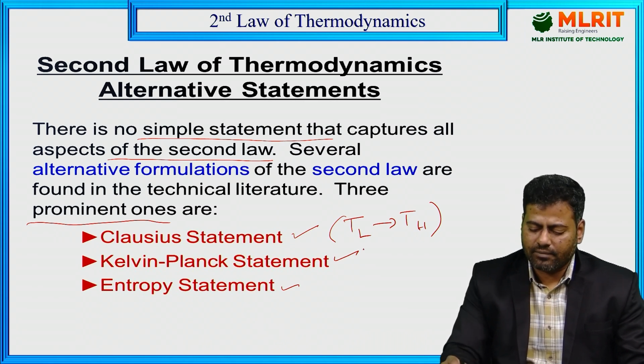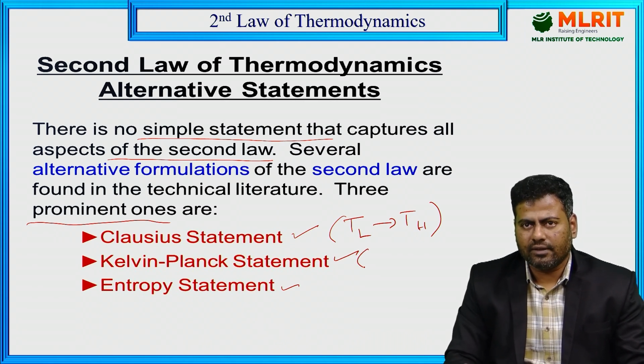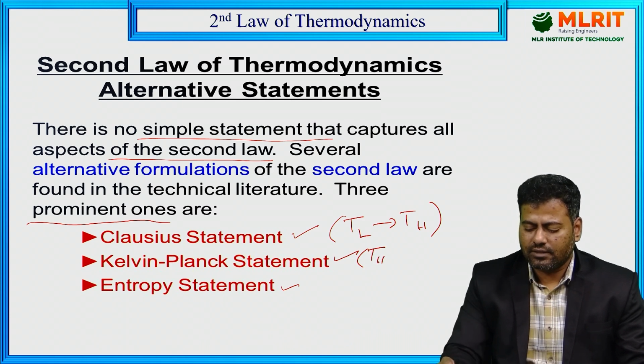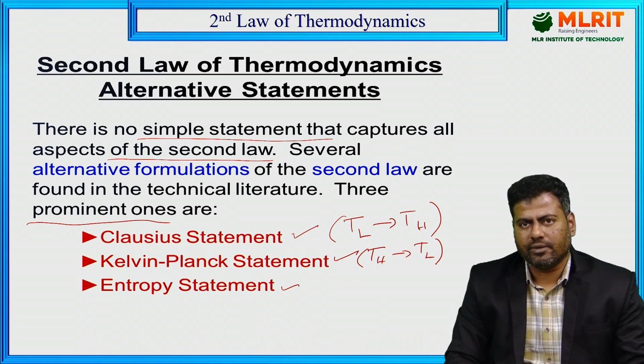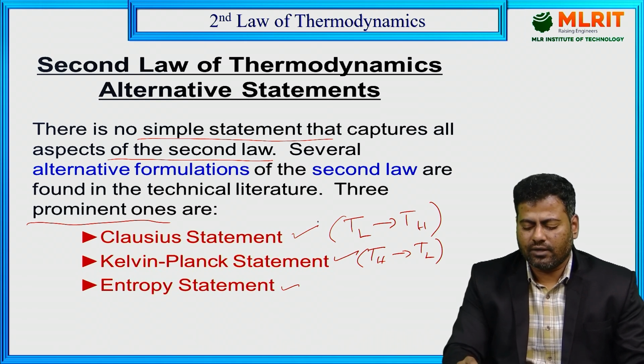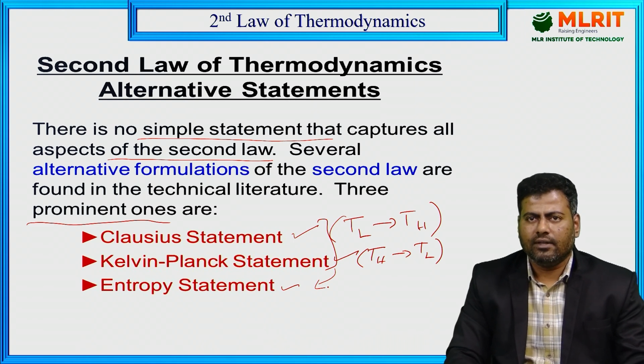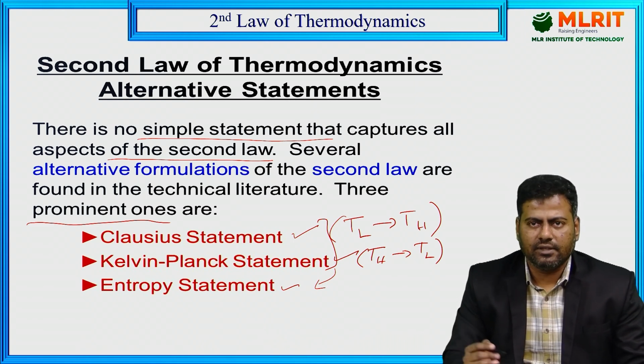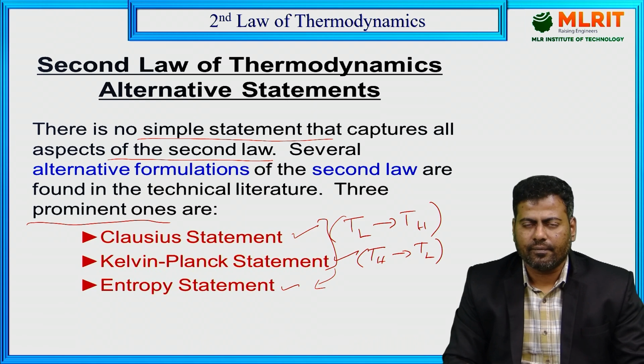Here the Kelvin-Planck statement again has a directional property. TH, that is, hot body to cold body. This is where the transformation takes place. Now we have the directions. With respect to this, if I overcome it, I can enter into a new parameter, that is the entropy, and we have that as the entropy statement. This leads to the third law of thermodynamics that we will see. So these are the primary statements we have with respect to the second law of thermodynamics.